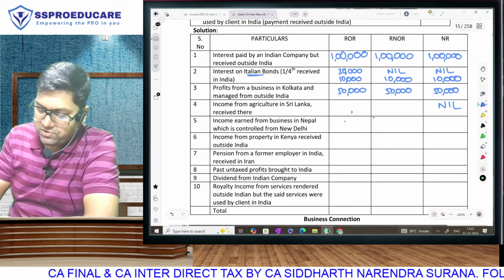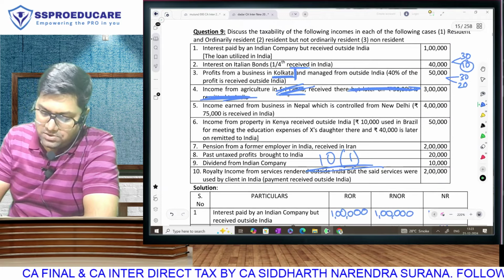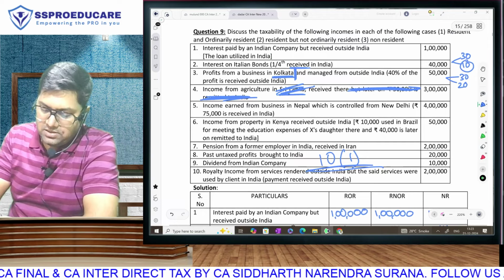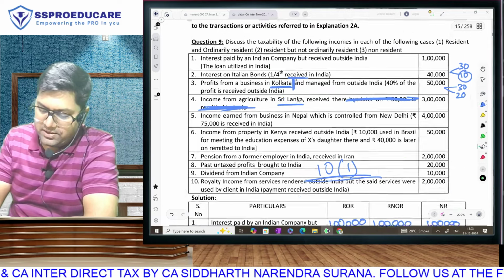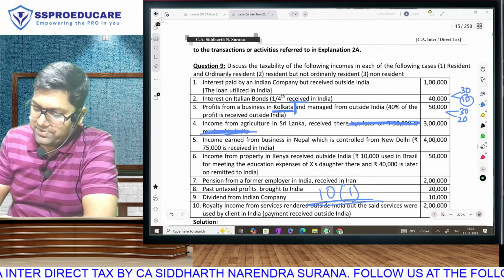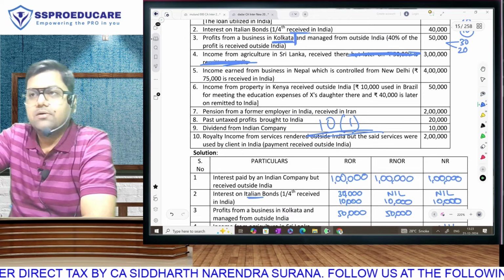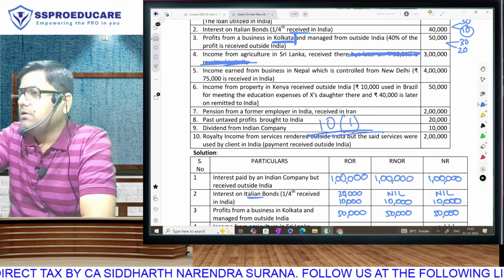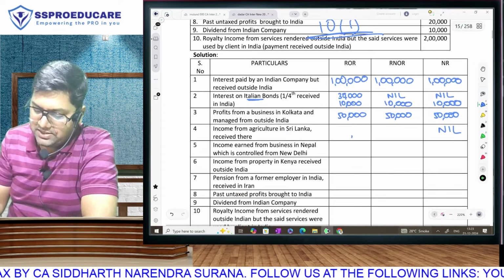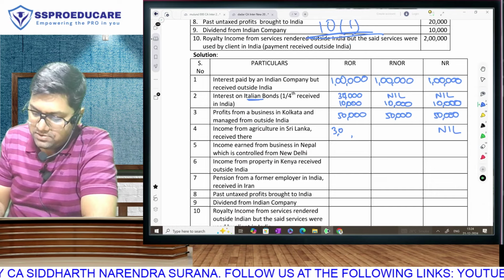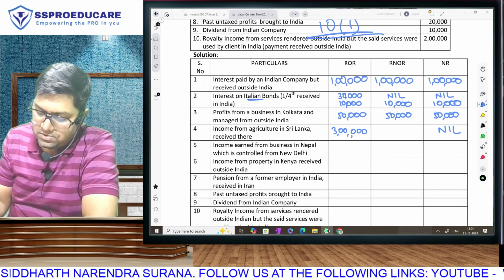That means, come back to the question. Income from agriculture in Sri Lanka: Indian income or foreign income? Foreign income. And if it is foreign income, then is it going to be taxable or exempt? Foreign agriculture is taxable, but taxable only for a resident. So one thing is clear: for ROR we will be writing 3 lakh.